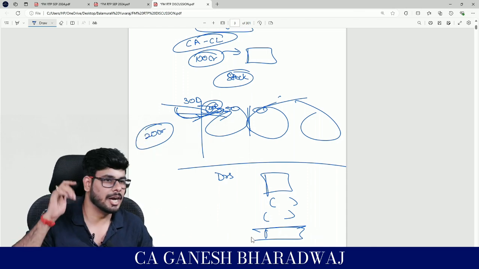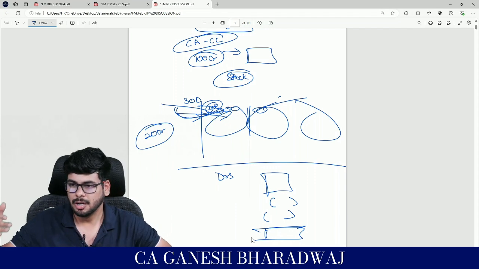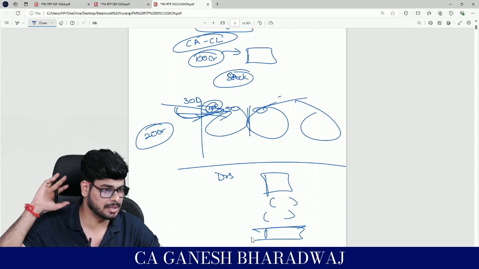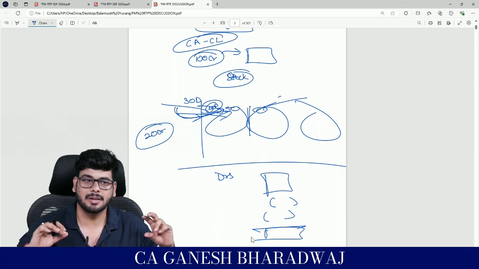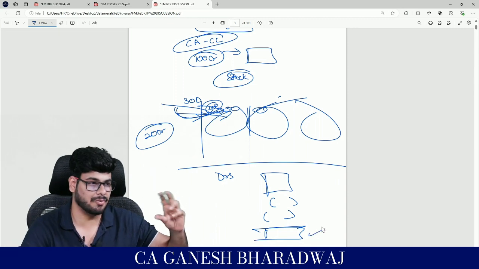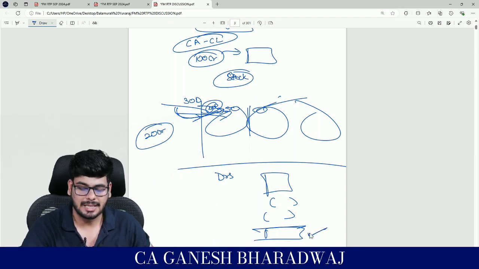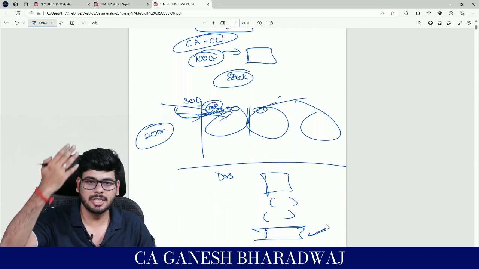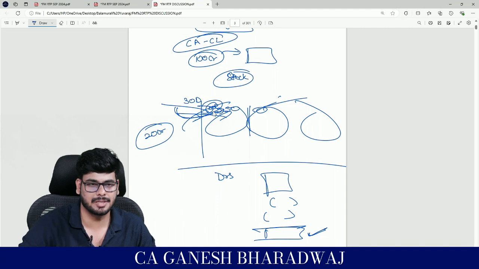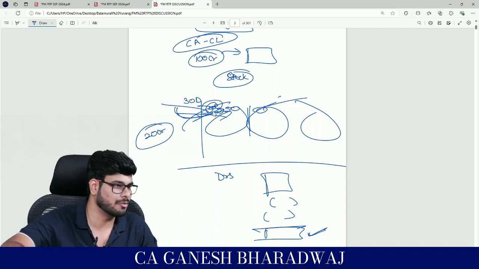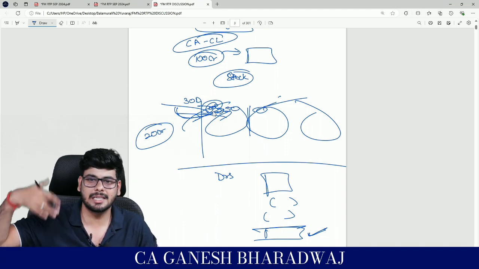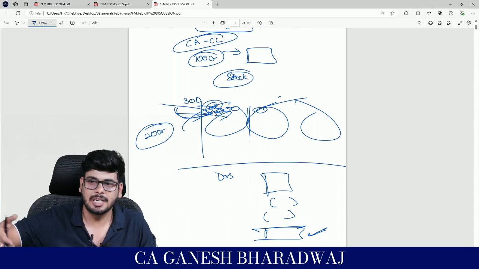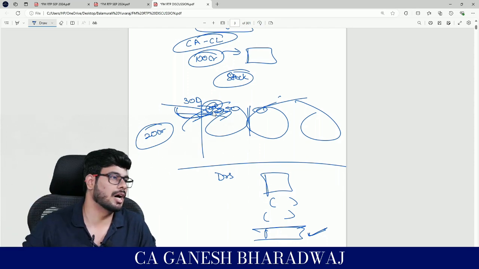Current liabilities, it could be short-term borrowings, it could be your creditors, accounts payable and all that. But whatever is the amount in excess of current assets minus current liabilities, that generally you need to fund from your long-term sources, because this is not something that gets released immediately after 60 days. Once again you will have to put it back in the next cycle, and the cycle keeps going on and on till you shut down your business permanently. Are you clear with this?